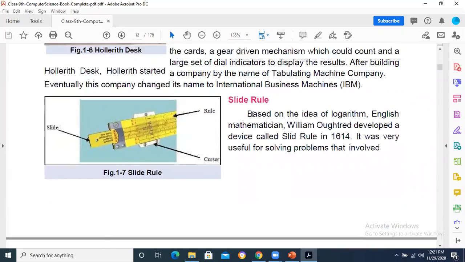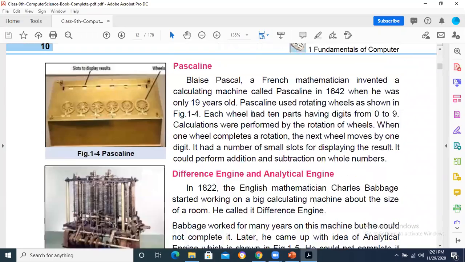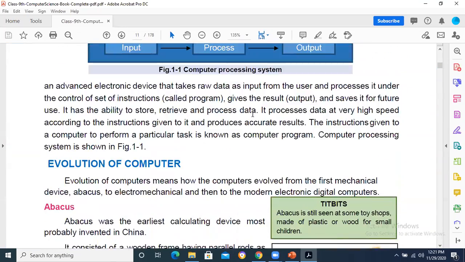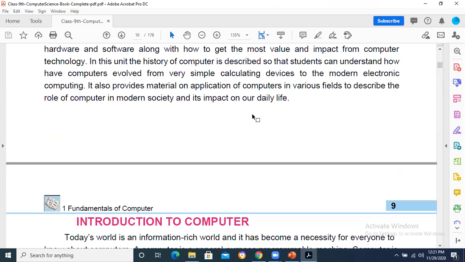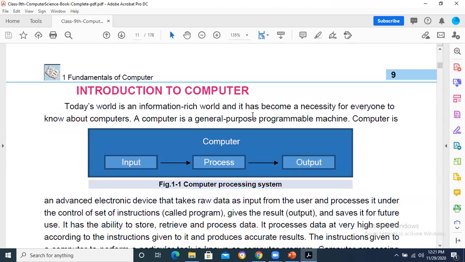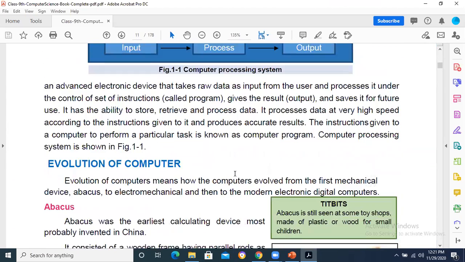Now, if we start chapter number 1, you will see that it contains mainly the historical background of the computer system. In the beginning, you will see that some introduction is there about computer science. What is basically a computer? Computer is the electronic device which deals with the data, processes it, and gives you the output. The storage mechanism is also there with it.